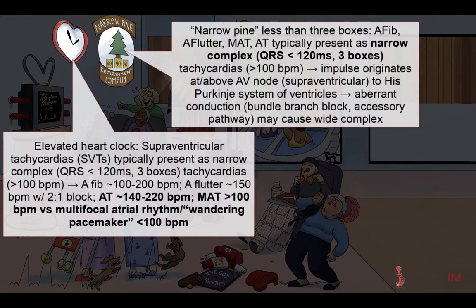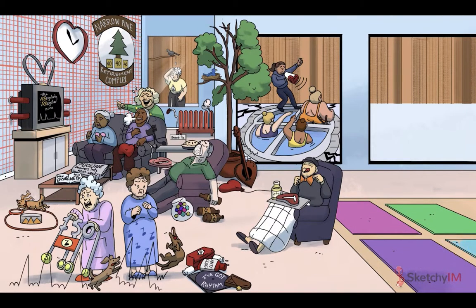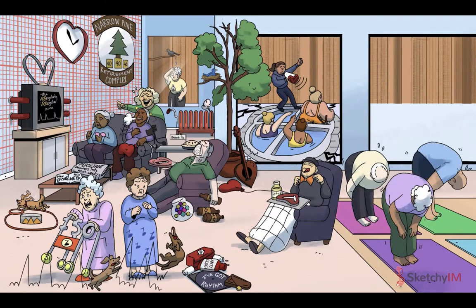Note that multifocal atrial tachycardia, or MAT, is dubbed merely a multifocal atrial rhythm or wandering pacemaker when the patient has all the ECG features of MAT, just without the tachycardia. Let's take a look at the ECG features of MAT over on the yoga mats.